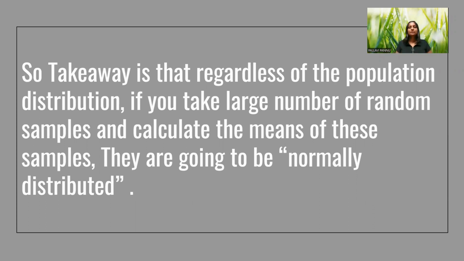When you calculate the means, you can simply plot them, and when you connect the dots, the means will be normally distributed, meaning we will see a bell-shaped curve.